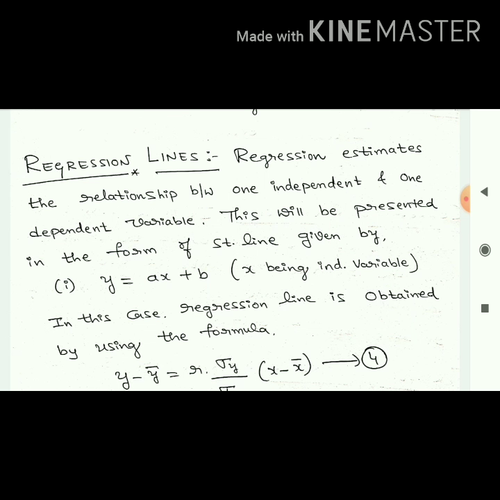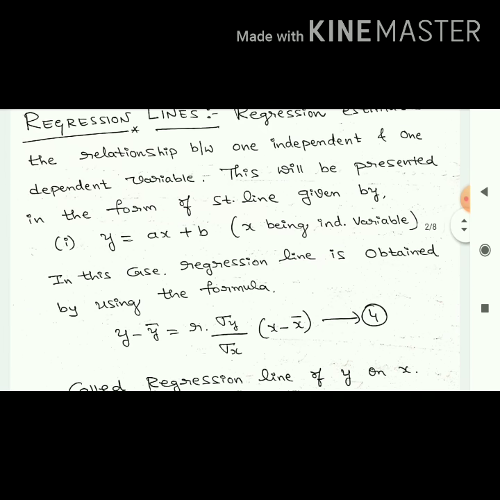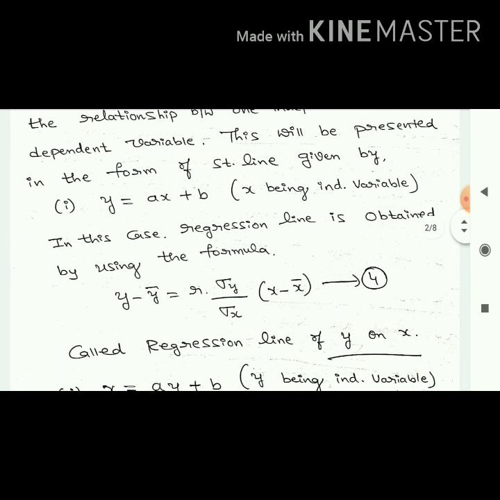In this case, to find the regression line, the formula is y minus y bar equal to r into sigma y by sigma x into (x minus x bar). And this equation is called the regression line of y on x. This is very important. How to remember this? If the LHS is y minus y bar, then that is the regression line of y on x.